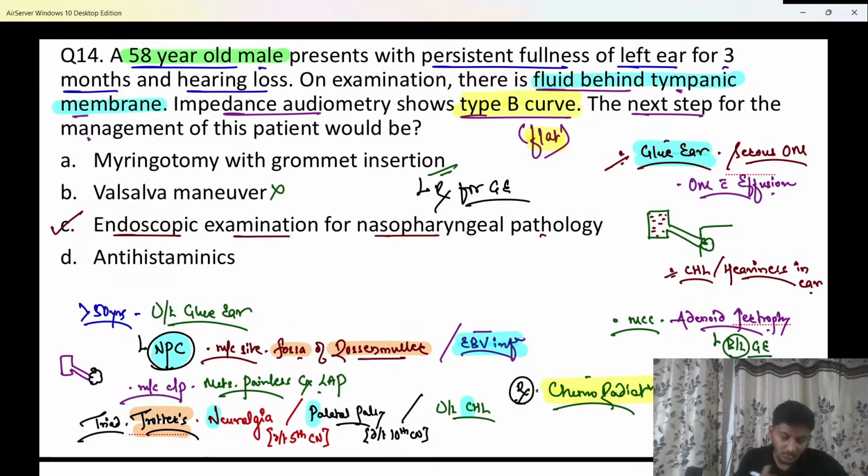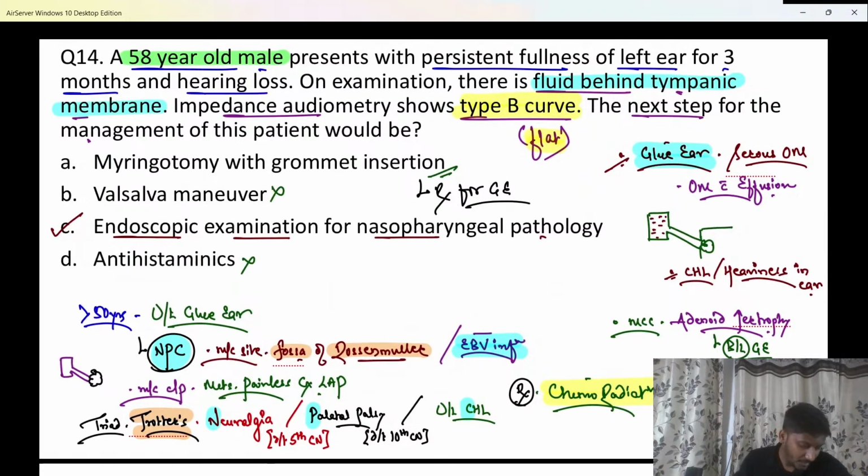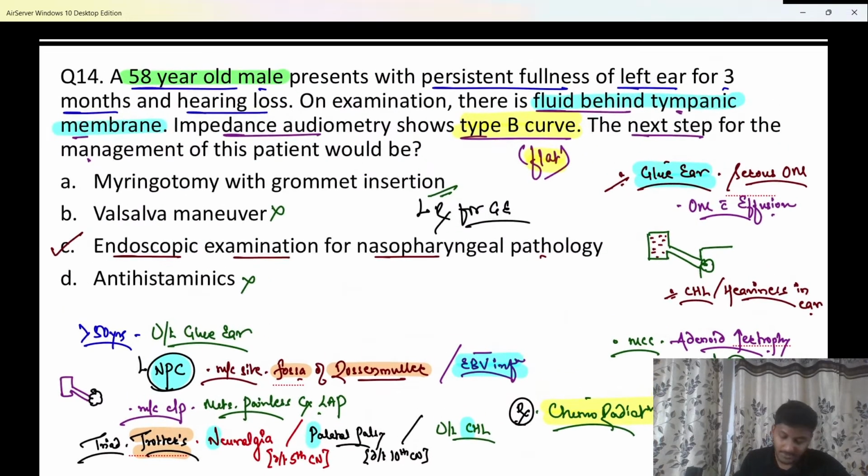Valsalva maneuver is not done over here. It is done when the eustachian tube gets closed when you are taking off, when there is a sudden change in the air pressure. Okay. Antihistaminics is not given over here. Hopefully this is clear to all of you.